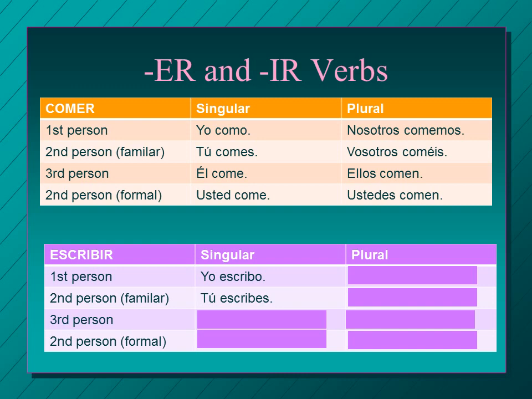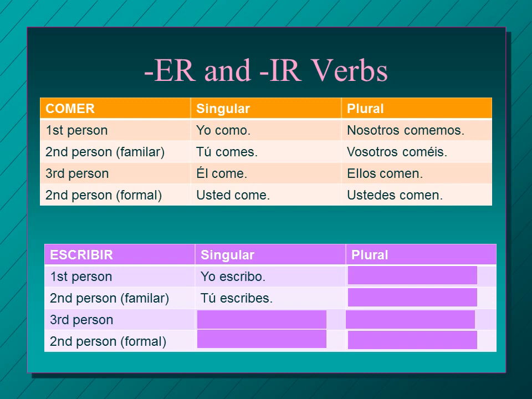Tú escribes. Here the ending is ES. You might have thought with AR verbs, the tú form ends in AS, ER it ends in ES, so with IR verbs it ends in IS, but it doesn't. Actually, the IR endings are pretty similar to the ERs. It's the same in many of the forms.